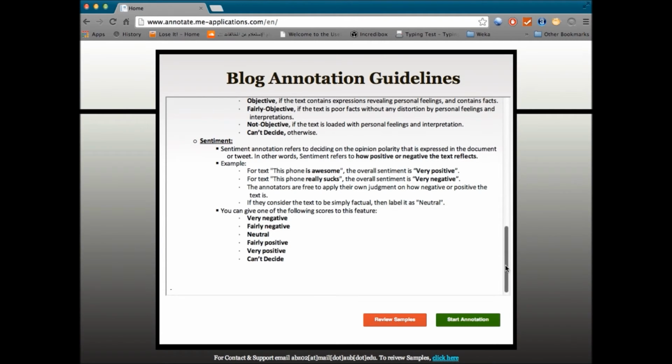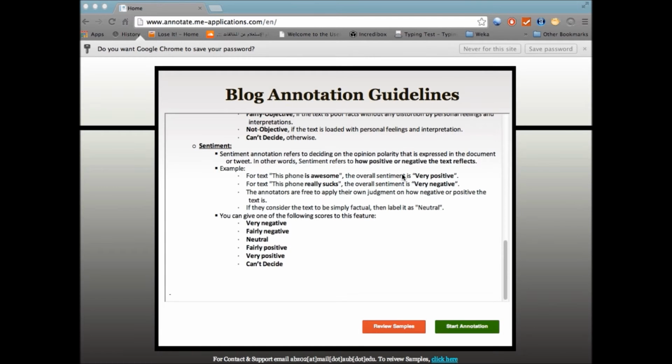So before we go on, I just want to say that you should try to be as fair as possible about all features and try not to let your personal judgments or affiliations affect what score you give. Just give them a very objective